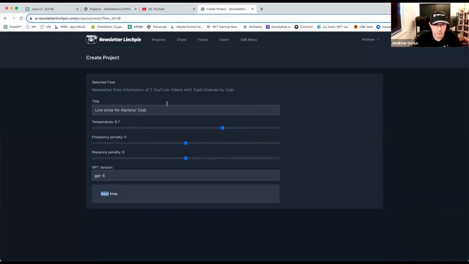This will be just for this one project. It's not per account. So you can make the same project with different settings and see whatever you like. The other way to make the better newsletter is to just run it a few times and see which one is best, right? It's a very easy cheat. But also inside, you can make a reload with the same settings.